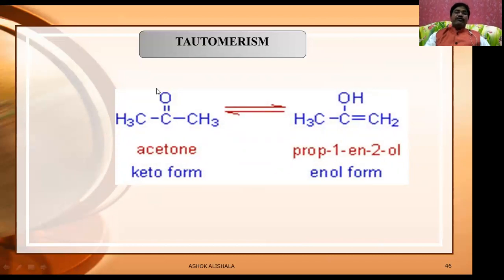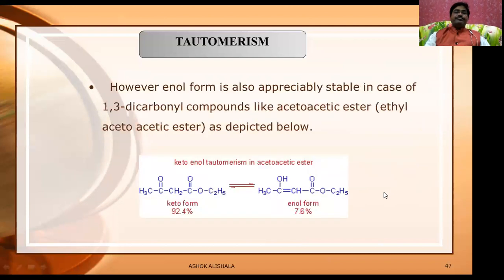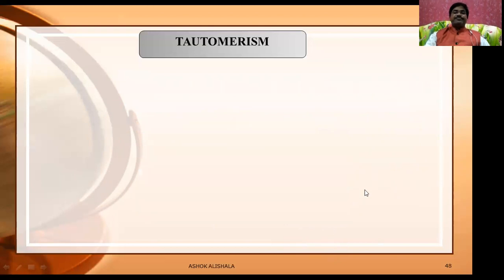This is a keto form where ketone is present. It is the enol form. Why? Because there is a double bond and OH is there. However, enol form is also appreciably stable in case of 1,3-dicarbonyl compounds like ethyl acetoacetate, as depicted below. Here, this is going to be the keto form, around 92.4%, and here is the enol form. This is also a somewhat stable form, around 7.6%.